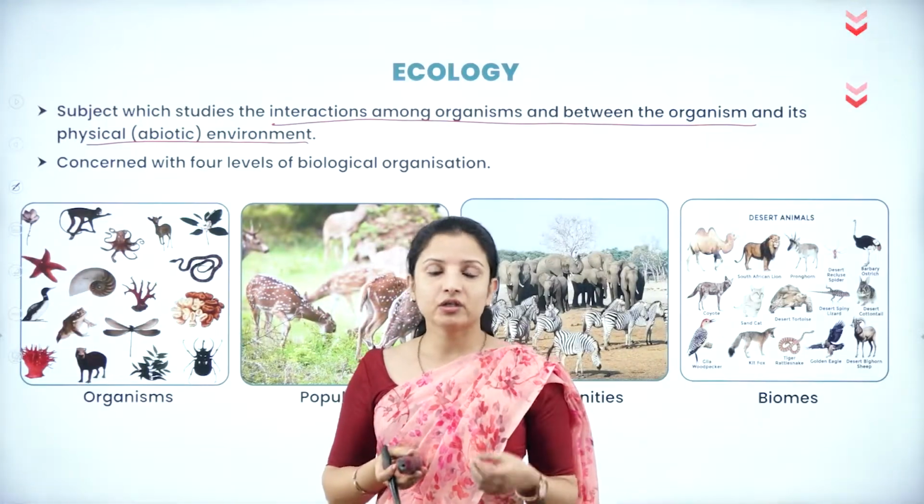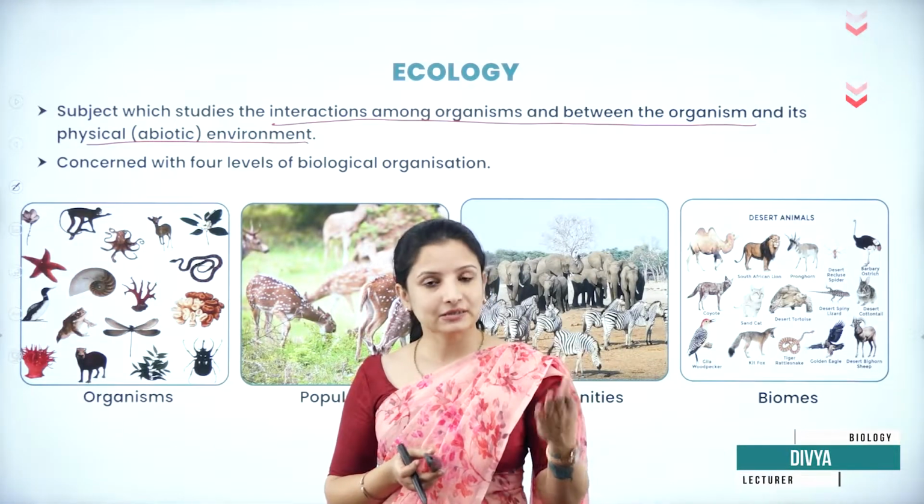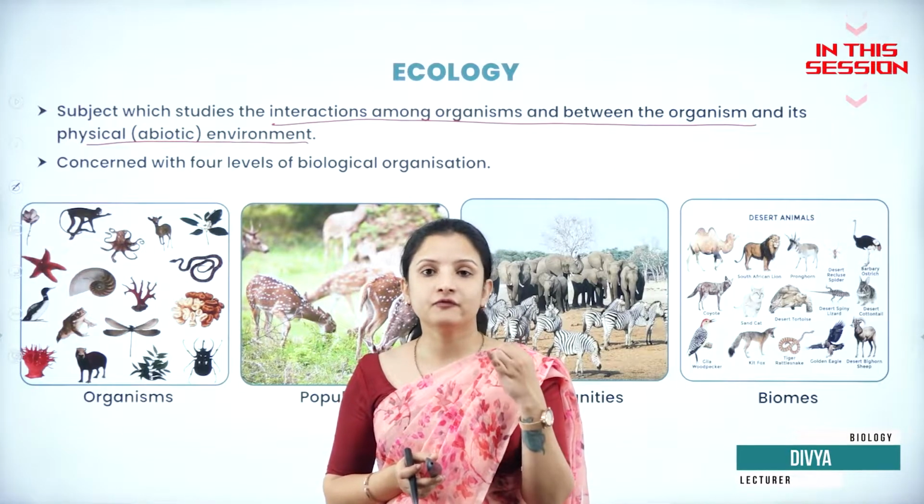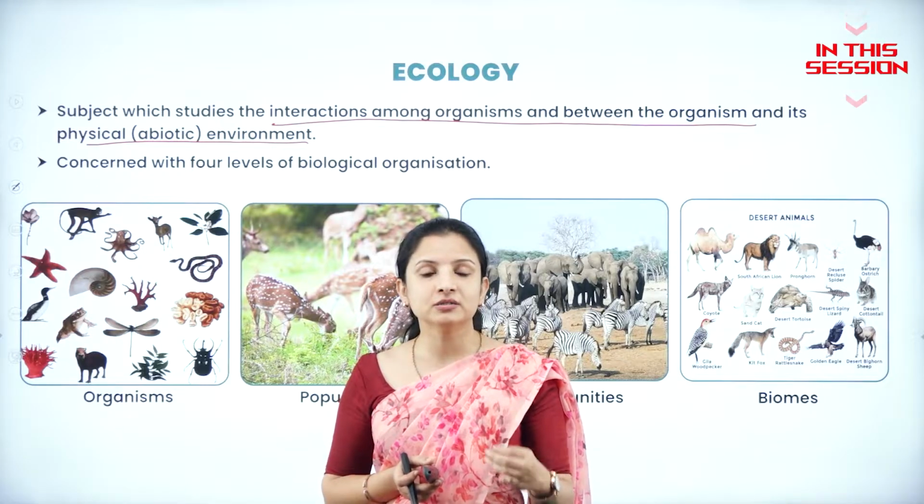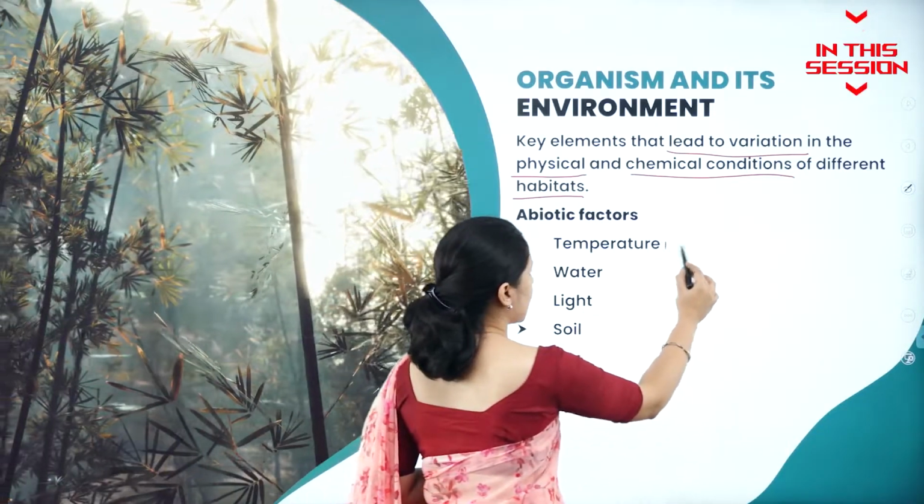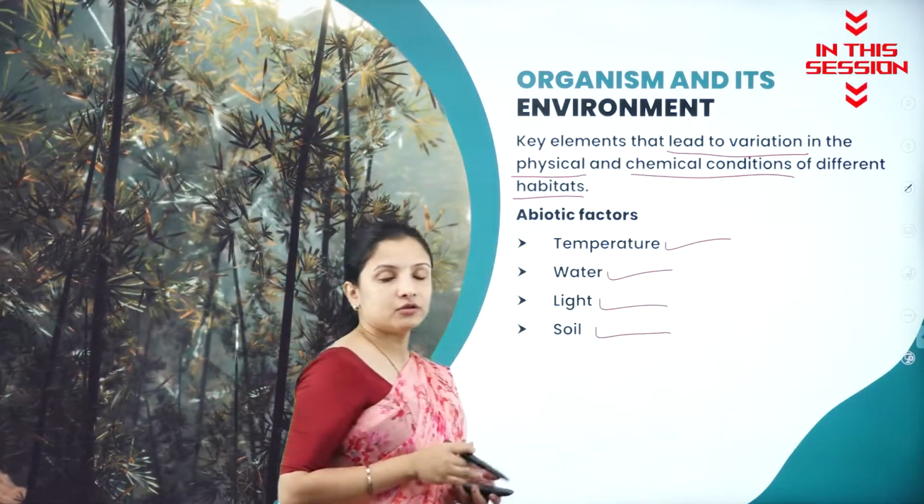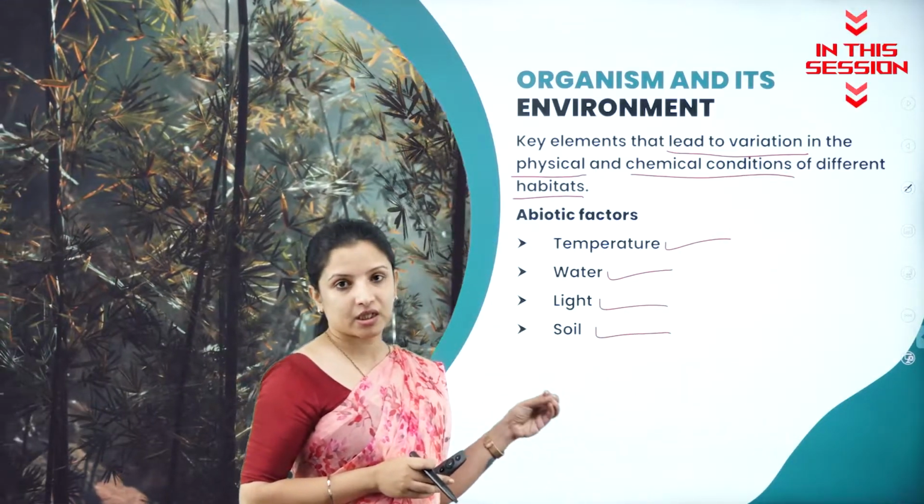So what are the abiotic factors in an environment? It is the light, it is the temperature, water and soil. So these are the 4 important abiotic factors. So abiotic factors such as temperature, then water, light, soil, all that also decides the biome of a particular region, right?